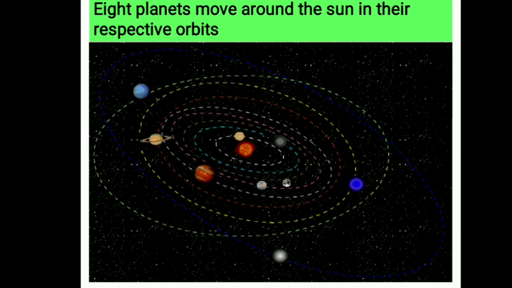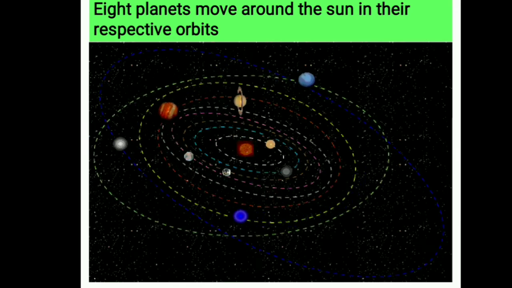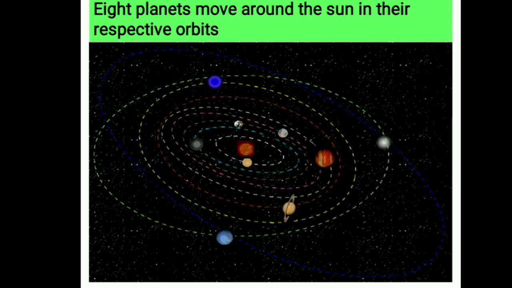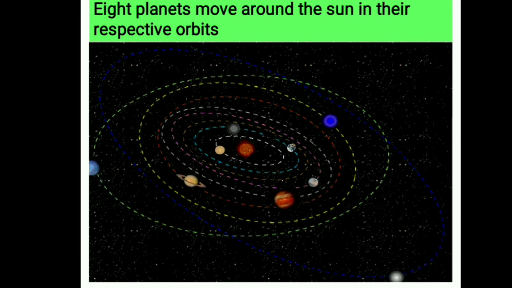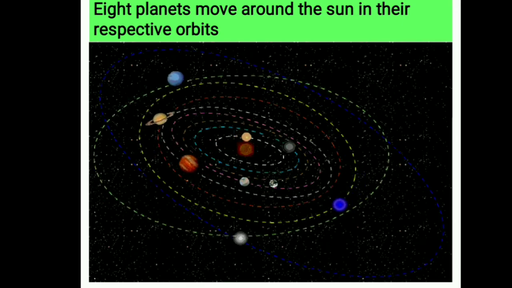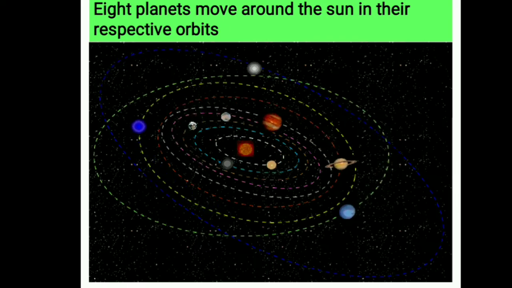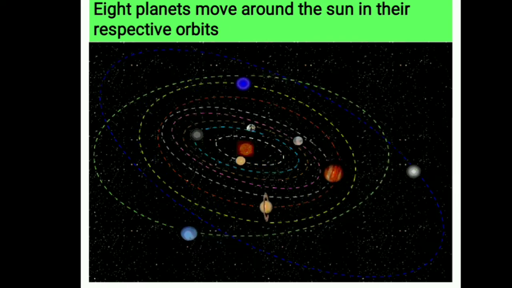First one is Mercury, second one is Venus, third one is Earth, fourth one is Mars, fifth one Jupiter, sixth one Saturn, seventh one Uranus, and eighth one Neptune. And lastly, Pluto, called the dwarf planet. It is a fake planet.